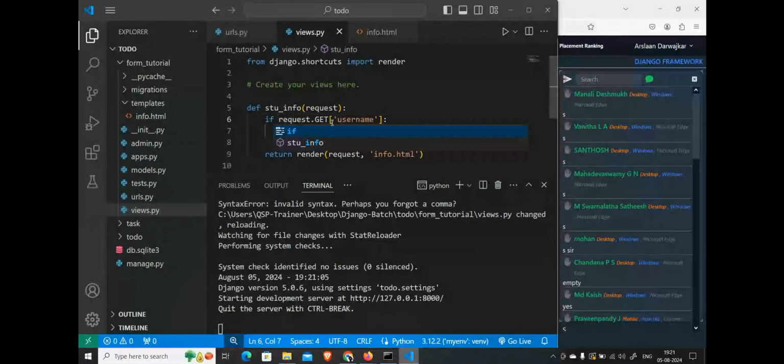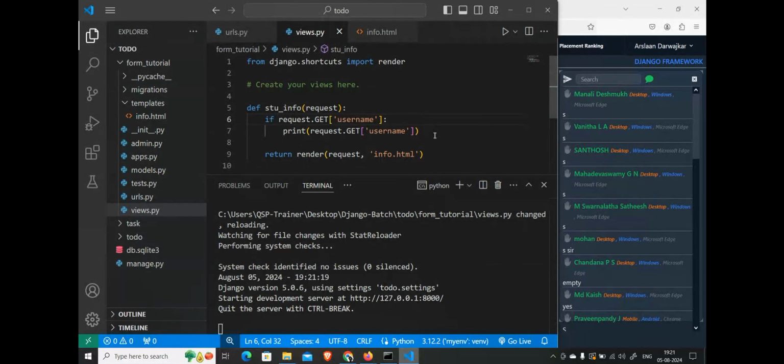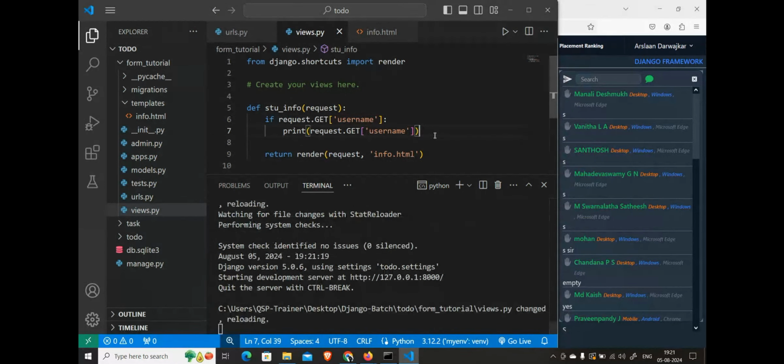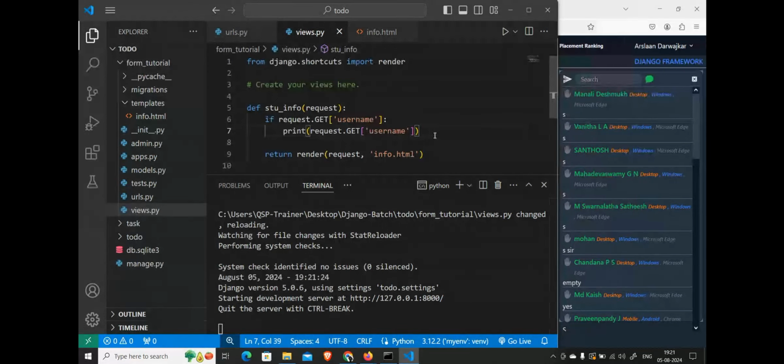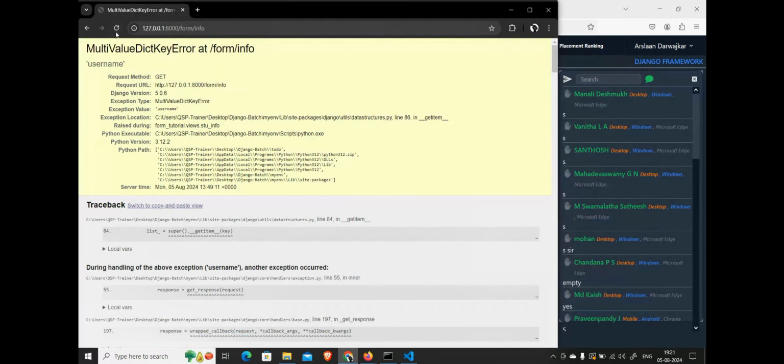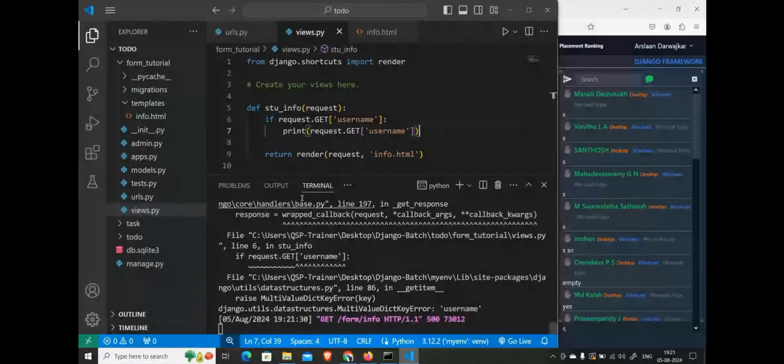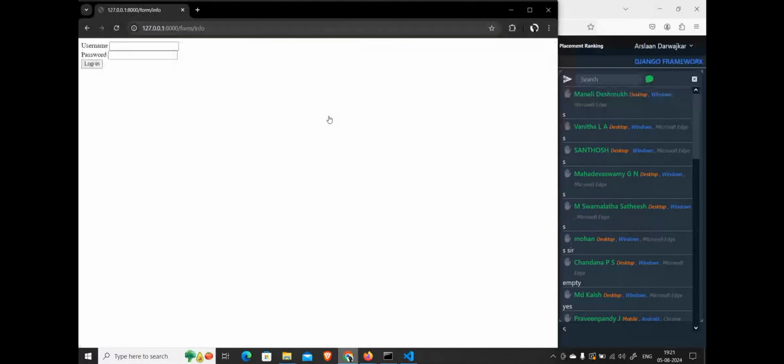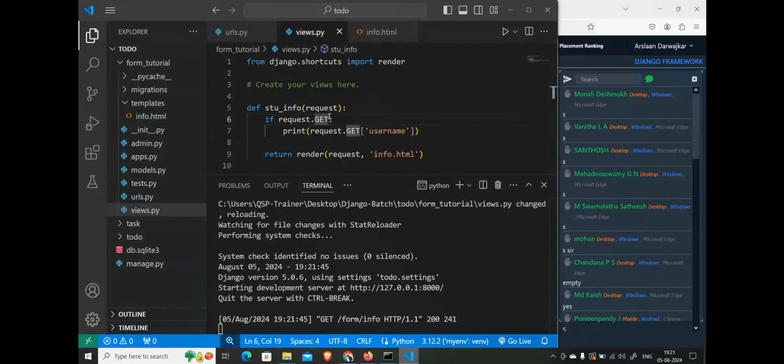No, we don't need this not also. We'll try this logic. Okay, let us check. Basically, we are not going to use it, I'm just telling you. Direct request.GET. You see, we are checking whether request.GET is empty.